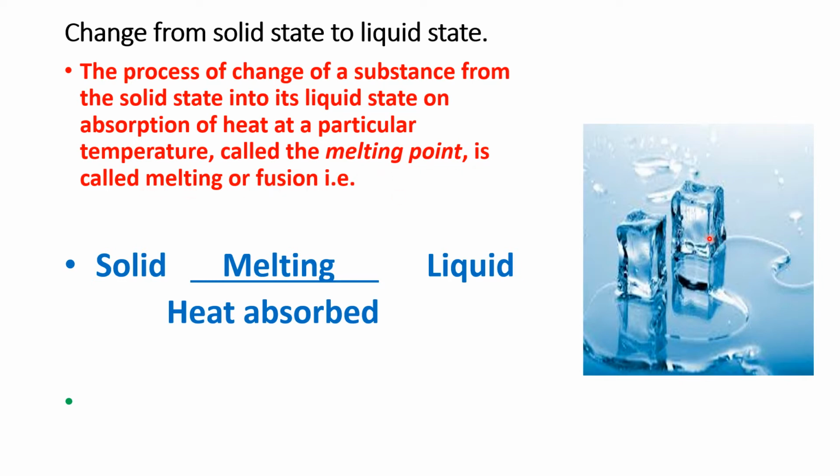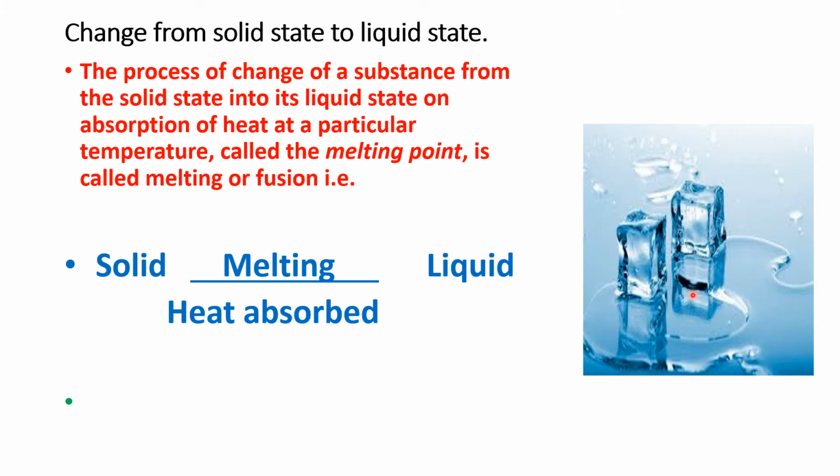So what is happening? If somebody asks what is happening here, then you will say the solid is changing to liquid, so melting is happening here. Which process is happening here? Melting. Then they will ask what is the temperature called at which this process is taking place. So we call the temperature the melting point.